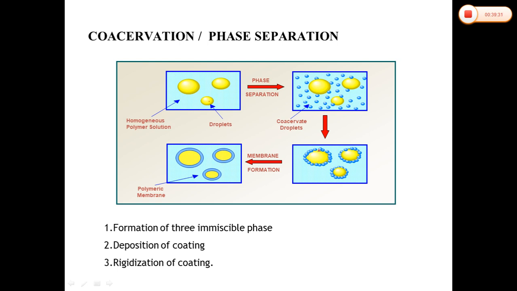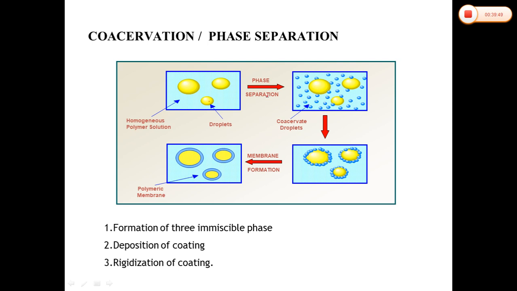The continuous deposition of the coating material will be promoted by a reduction in the total free interfacial energy of the system. It is brought about by a decrease of the coating material surface area during the coalescence of the liquid polymer droplets.